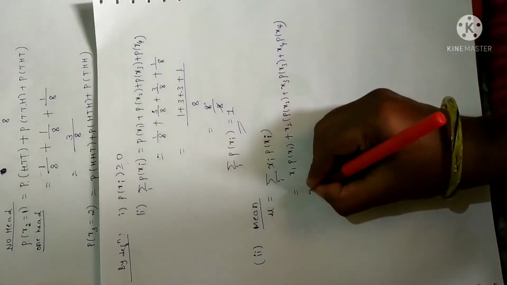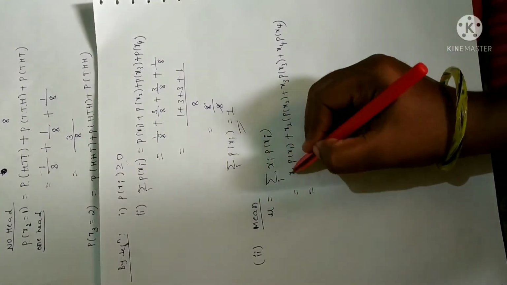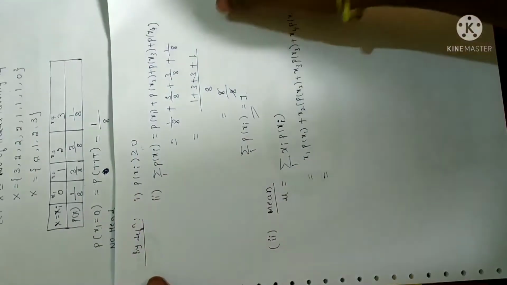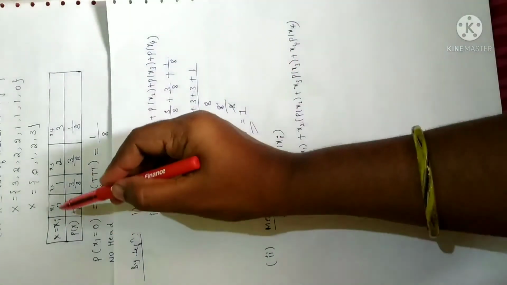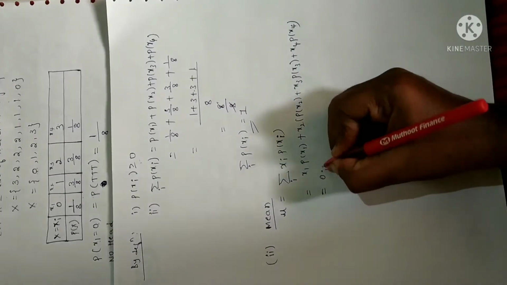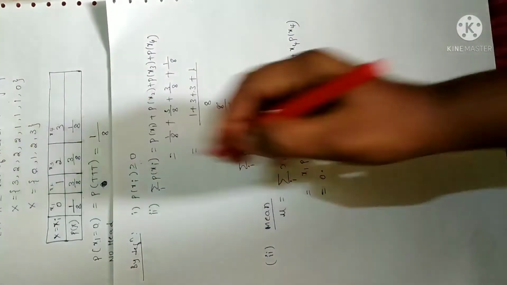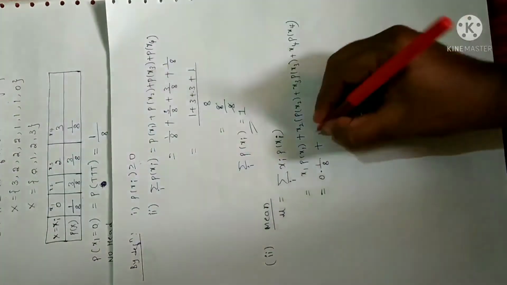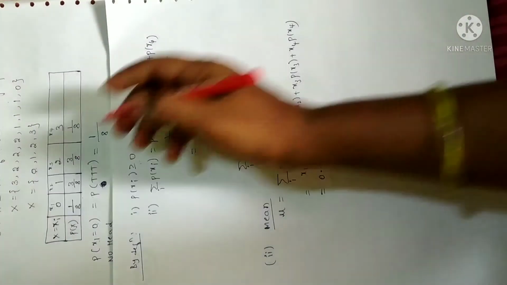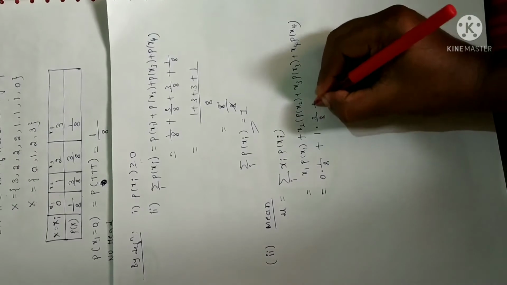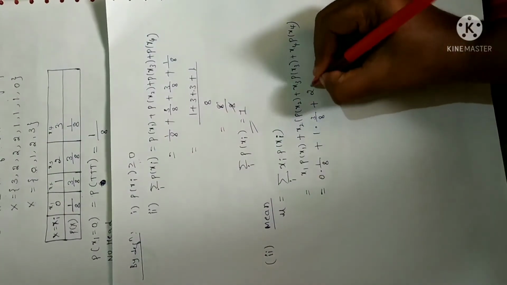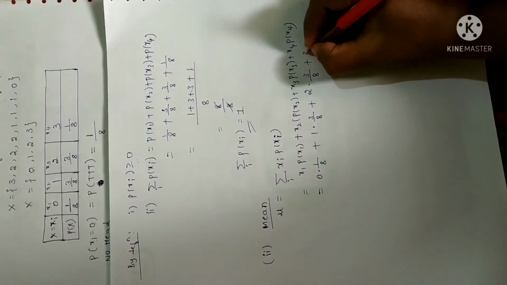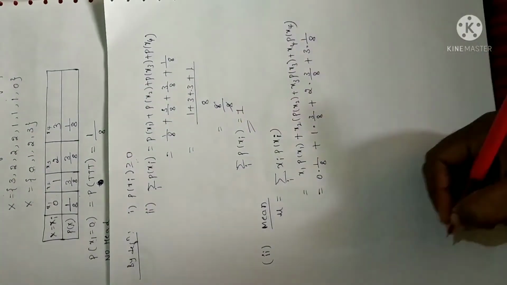Now let me substitute the values. What is the value of x1 here? I just refer to the table. The x1 value is 0. 0 into, what is the value of probability of x1? 1 by 8. Fine. Plus x2 is 1, 1 into probability of x2 which is 3 by 8, plus x3 is 2 into probability of x3 which is 3 by 8, plus x4 is 3 into probability of x4 which is 1 by 8.